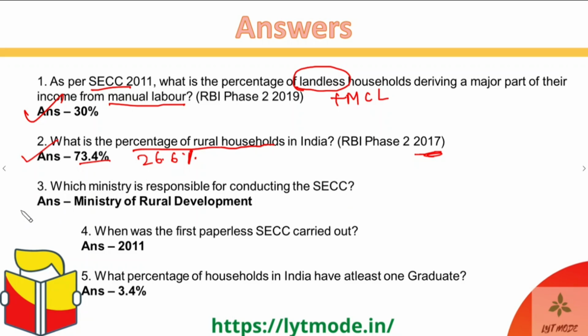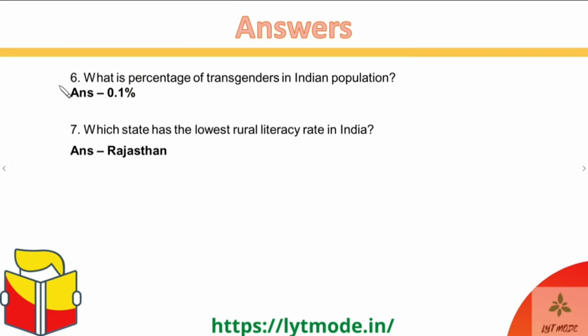Okay, guys. Then the third question that I put was, which ministry is responsible for conducting the SECC? The answer is the MORD, or the Ministry of Rural Development. Which was the first paperless census in India? It was the 2011 census, or the SECC basically. Then what percentage of households in India has at least one graduate? It is only 3.4% of the households in India. All right. Then moving on to the sixth question, what is the percentage of transgender population in India? It is only 0.1%. And which state has the lowest rural literacy rate? The answer is Rajasthan. Okay, guys.